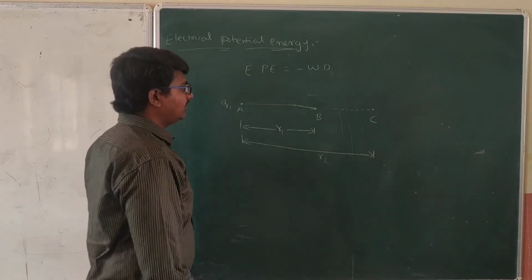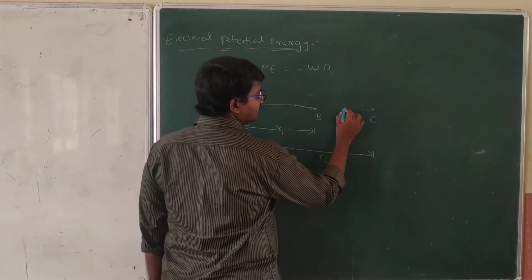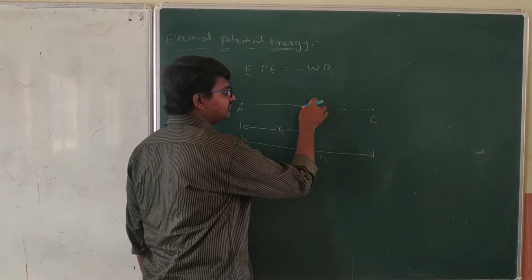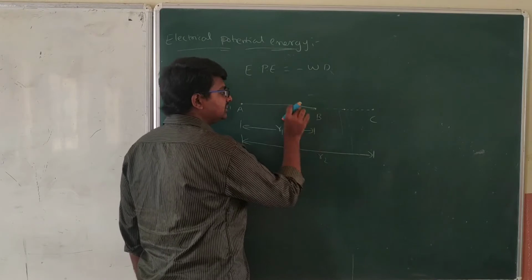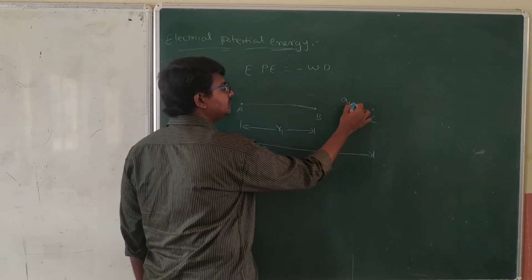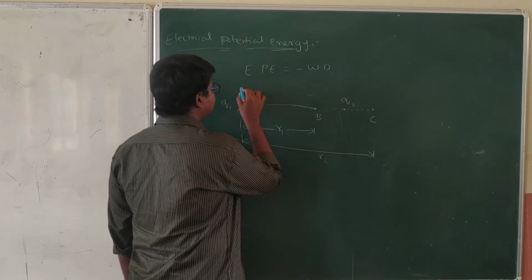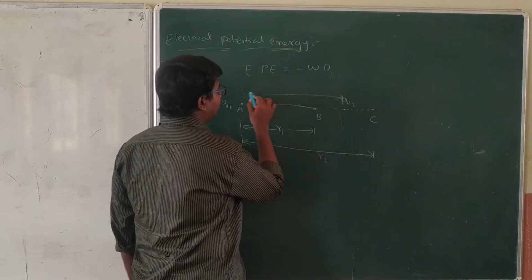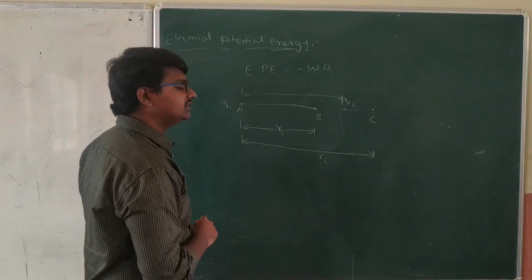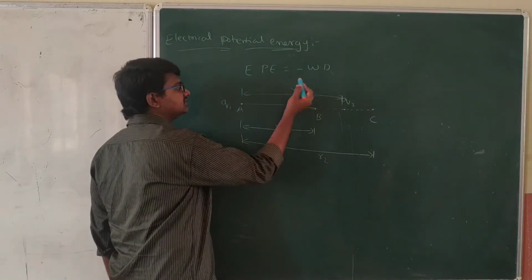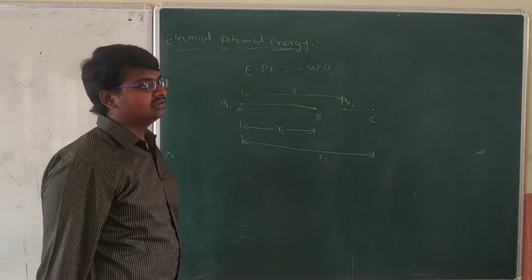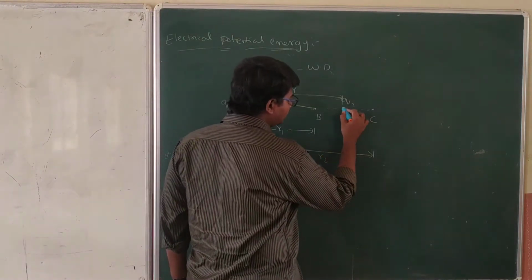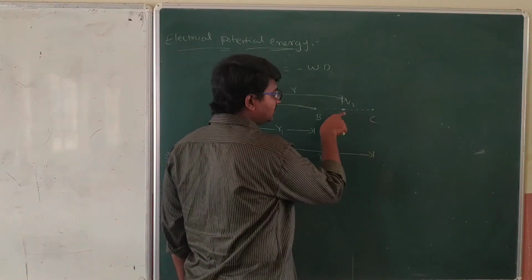Now let's consider the body, Q2, which we have arbitrarily placed between B and C. The distance between this Q2 and Q1 let's consider as distance R. Now I am going to do some work on this charge.